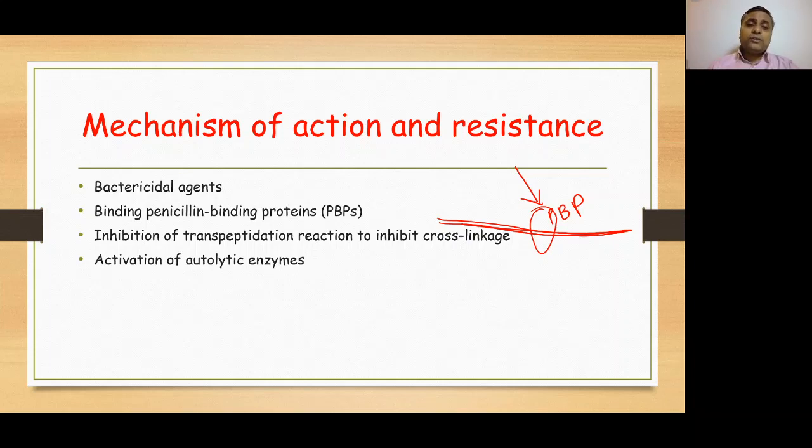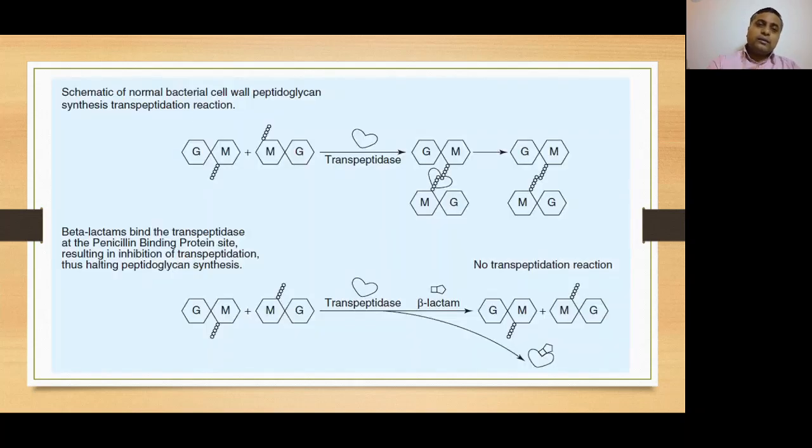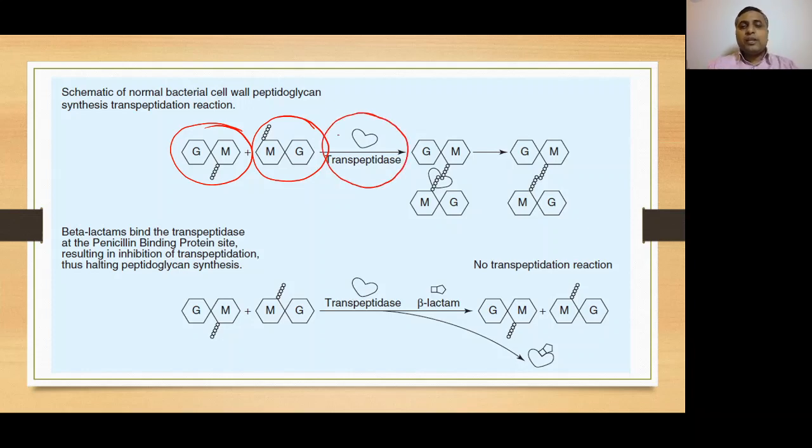So as you can see here, this is once again the complex of glucosamine and muramic acid with pentapeptide chain. They both combine to each other. There is a transpeptidation reaction in the presence of the transpeptidase enzyme. When we give a beta-lactam antibiotic to the patient, what happens?